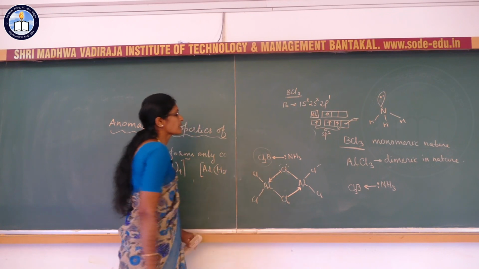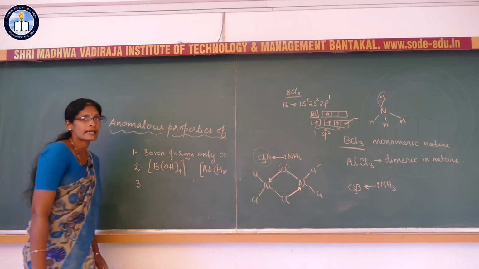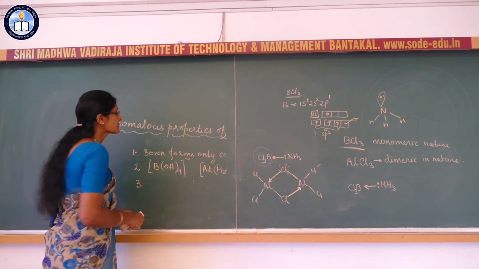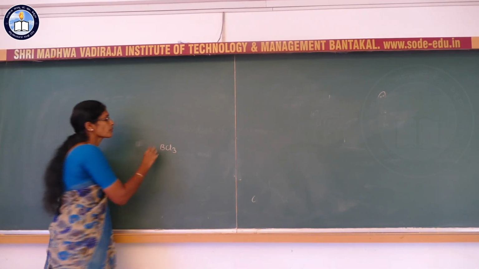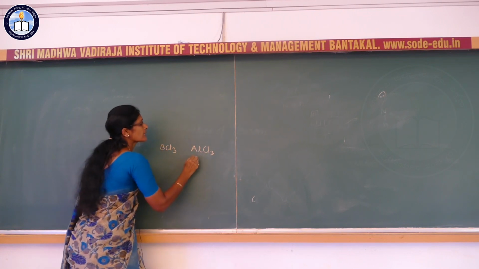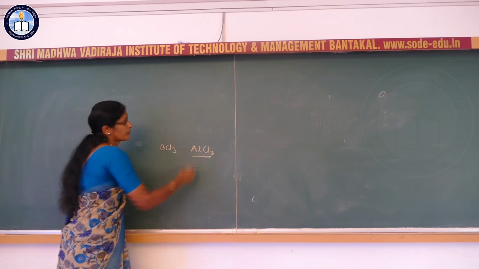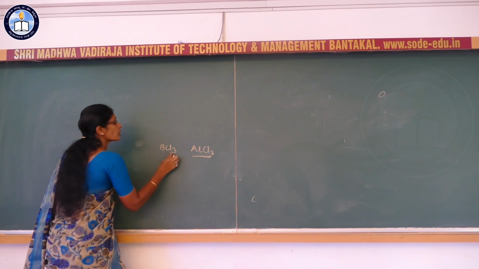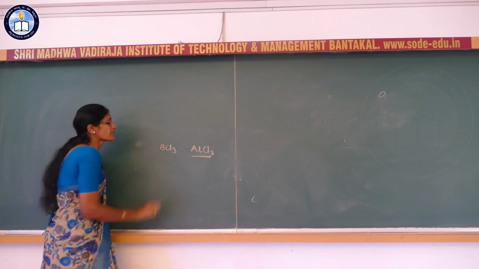So this is about the structure of boron trichloride and aluminium trichloride. If you observe them, aluminium trichloride forms the dimer, but boron trichloride is monomeric in nature. Why?